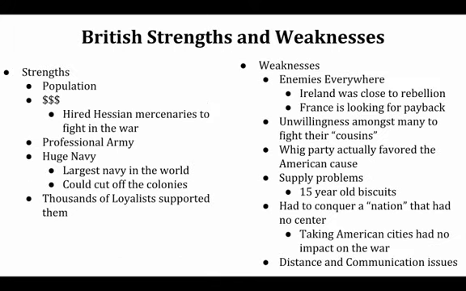Okay? When you look at the strengths and weaknesses of the opposing sides, it's really quite impressive that the Americans were able to even win this. I mean, the British, on paper, were clearly the stronger opponent. And the American Revolution is a great example where the weaker nation actually wins. On paper, it doesn't seem like the Americans have any hope at all against a wealthy superpower like the British. The British were the strongest nation in the world at that time.